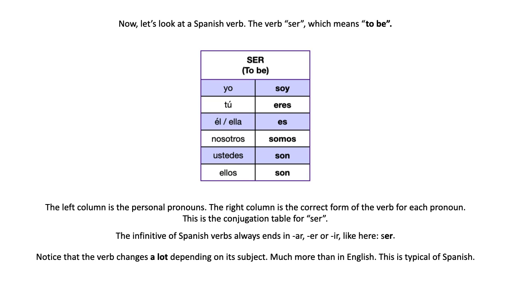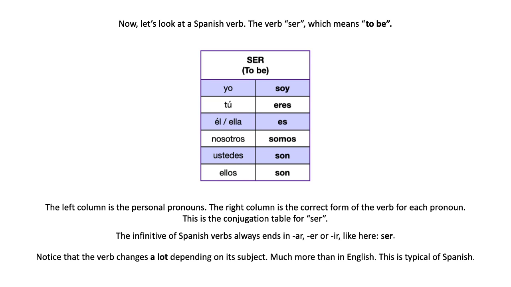In Spanish, you can just say soy without saying yo. Right? That happens a lot that you omit in Spanish the personal pronoun because it's not necessary. Okay? So that is the verb to be. Ser. Yo soy, tú eres, él es, ella es, nosotros somos, ustedes son, ellos son.